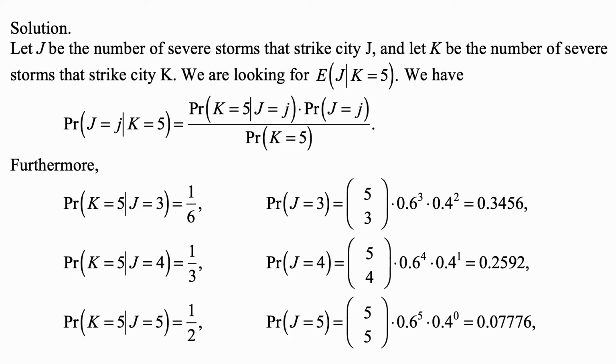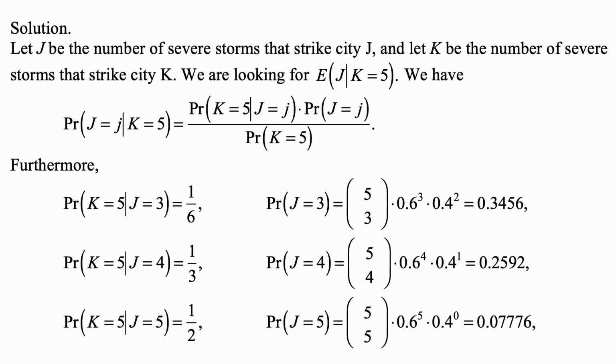Also, the probability that K is 5 given that J is 3 is 1/6. J can't be any less than 3. It has to be 3, 4, or 5, because that 5 is equal to m, or m plus 1, or m plus 2. So what is m if K is 5? Well, it could be 3, 4, or 5.